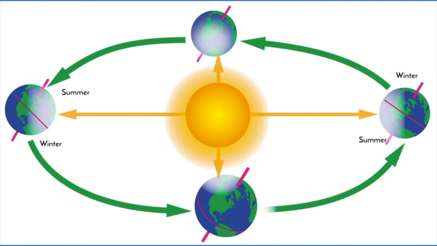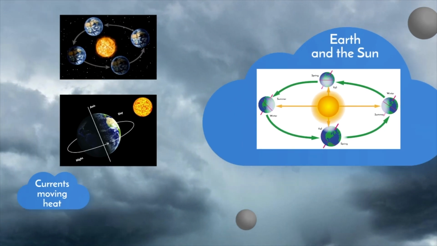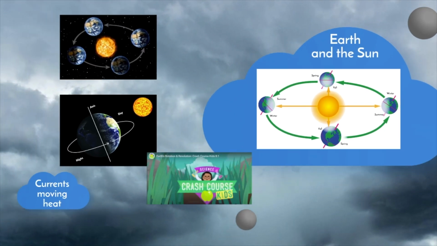During the northern hemisphere summer, north of the equator gets more sunlight and heat, and the southern hemisphere gets less, making it winter. This is reversed 6 months later. During spring and fall, both sides of the equator get more equal amounts of sunlight. Don't worry, I know it's a lot to take in. After this presentation, watch the video Earth's Rotation and Revolution in the introduction folder for a visual of how Earth moves in relation to the sun.